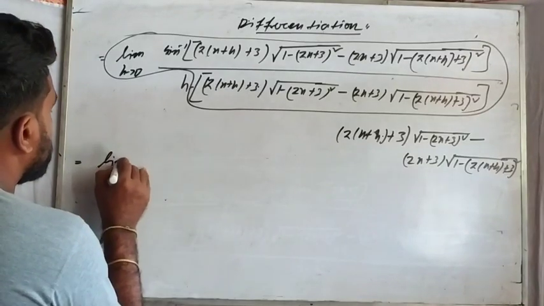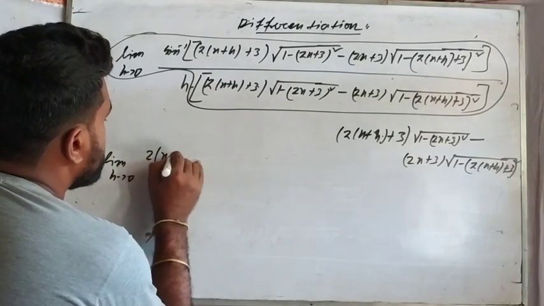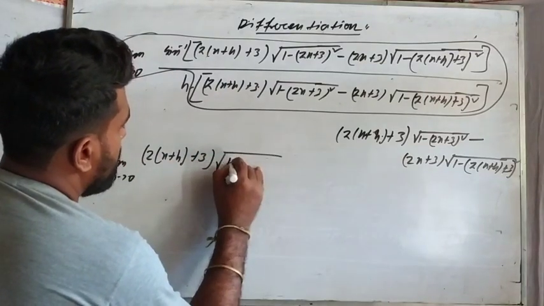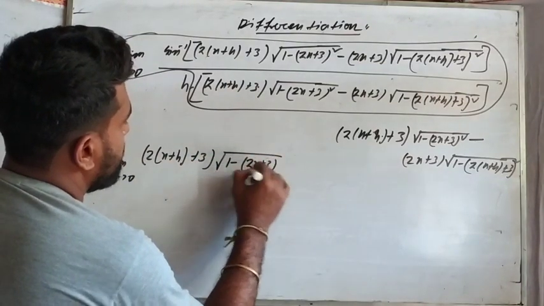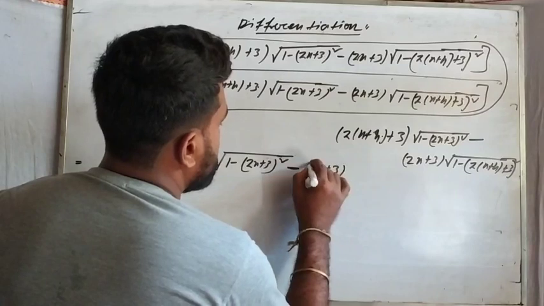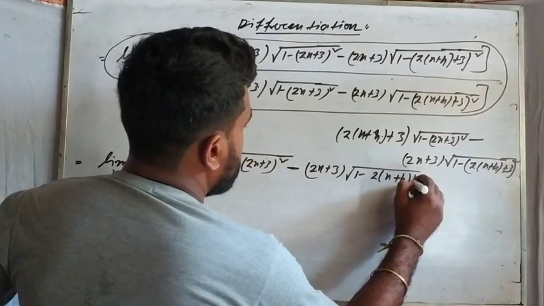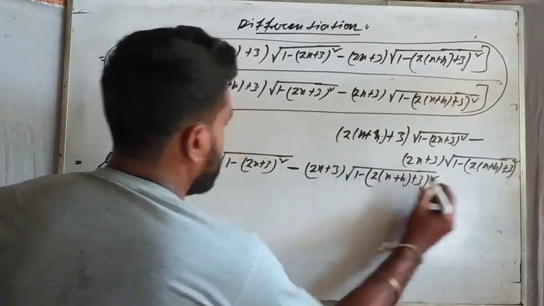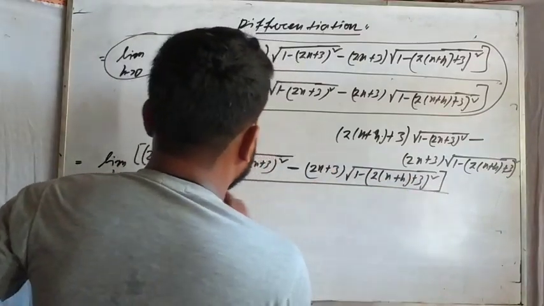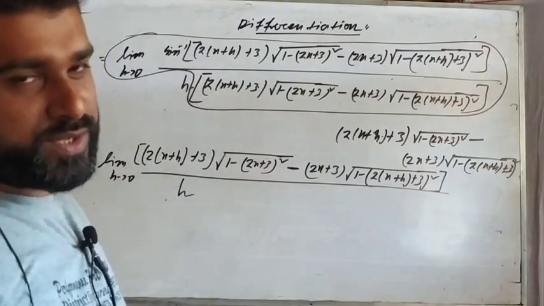So that means limit h tends to 0. Which term is left? 2 into (x plus h) plus 3, root over 1 minus (twice x plus 3) whole square, then minus (twice x plus 3), then root over 1 minus (2 into (x plus h) plus 3) whole square, whole by h. Only this term is left. The sine inverse x expression is excluded by using the formula here.